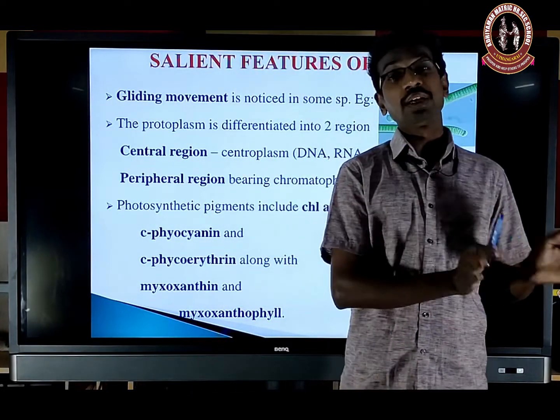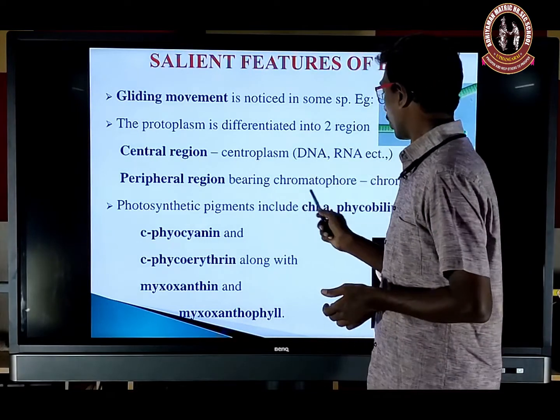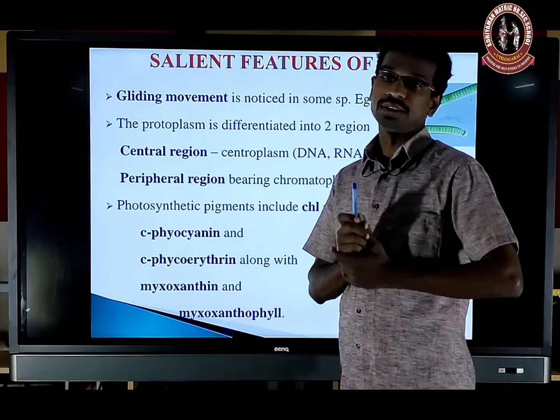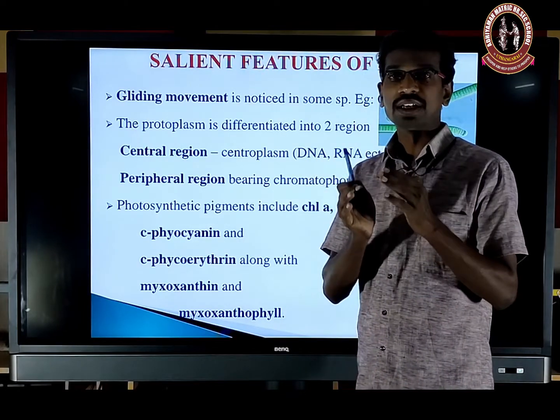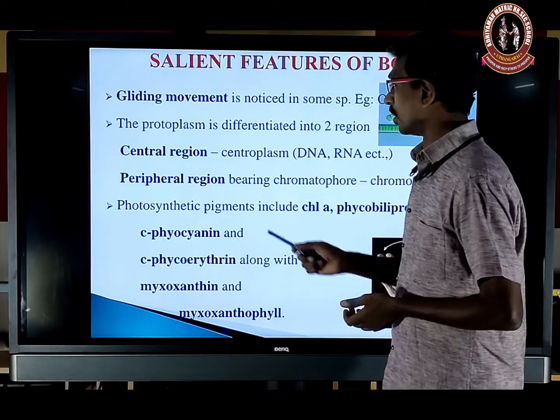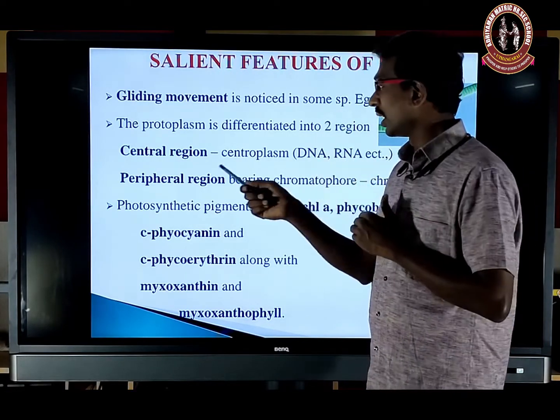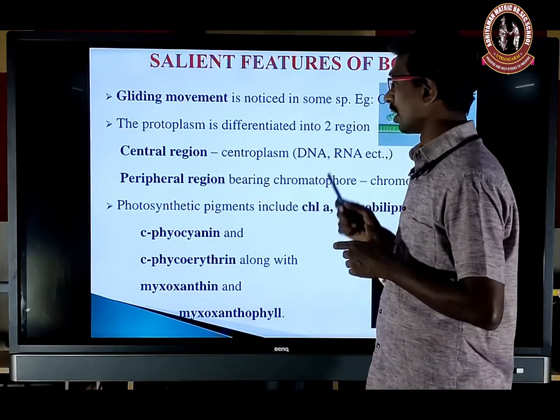The chromatophore contains lamellar structures, and the lamellae contain the photosynthetic pigment. They are present near the plasma membrane. That is the peripheral region, and this is the central region.